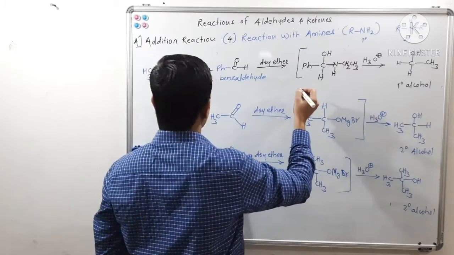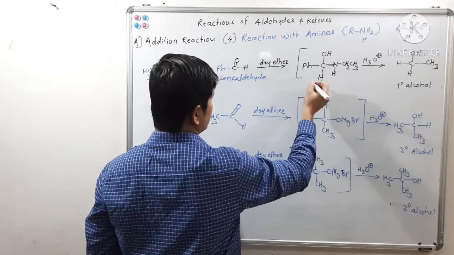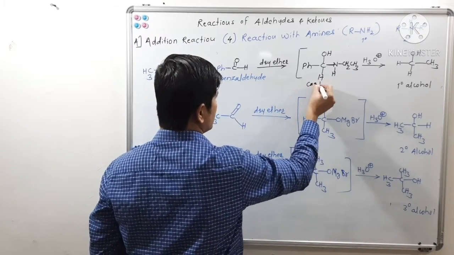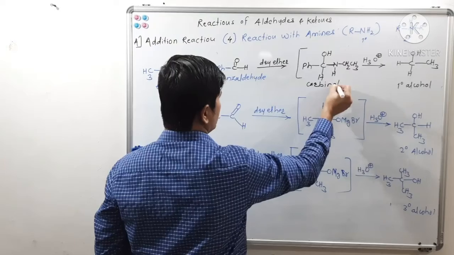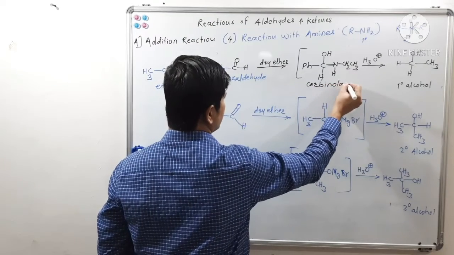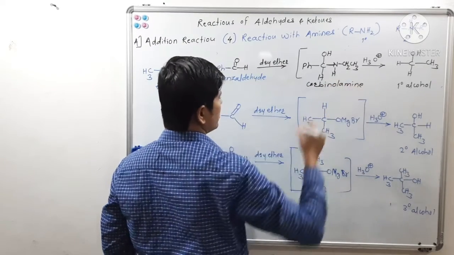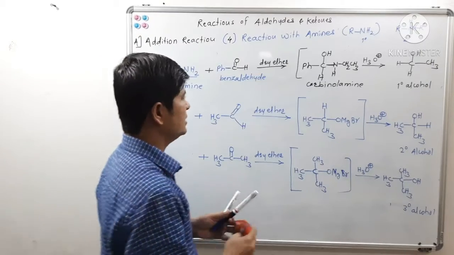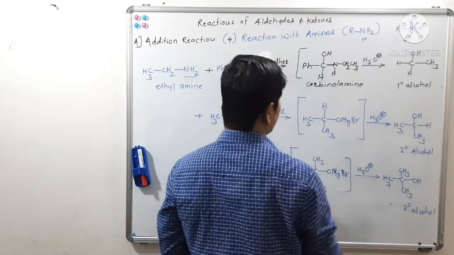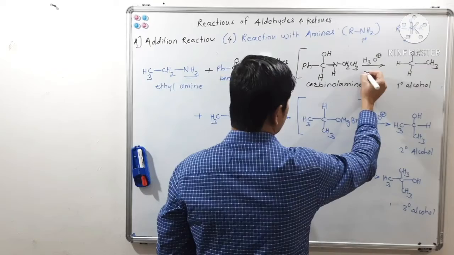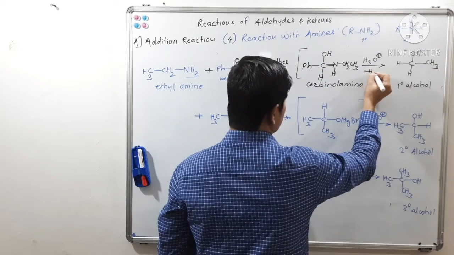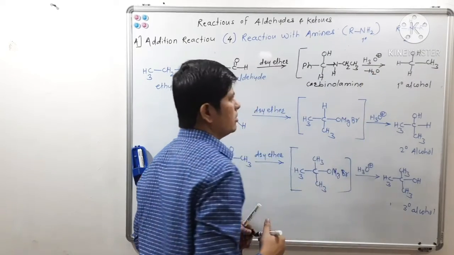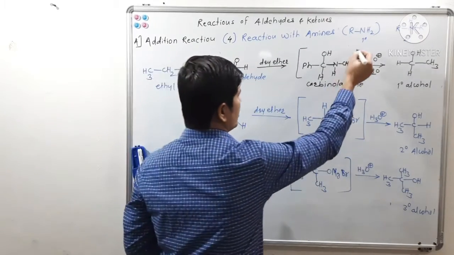This is carbinol amine. Now this carbinol amine, on reaction with H3O plus, that is dilute HCl, there will be a loss of water molecule.